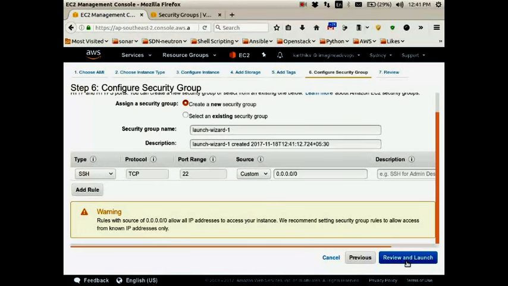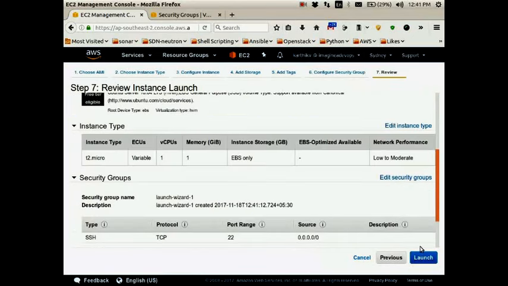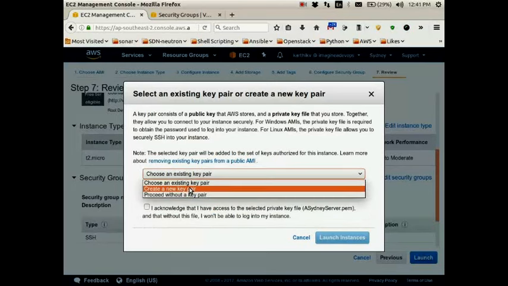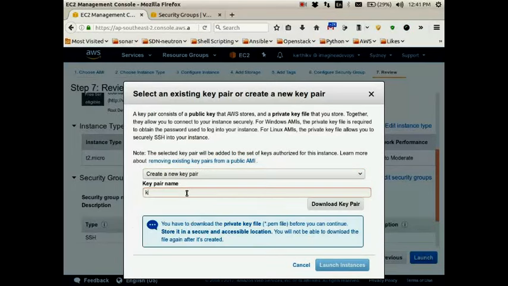Review and launch instance, and click on launch. You don't have any key pair here, so I will create my own key pair. Karthik, what is the region here? Sydney. The Sydney region.